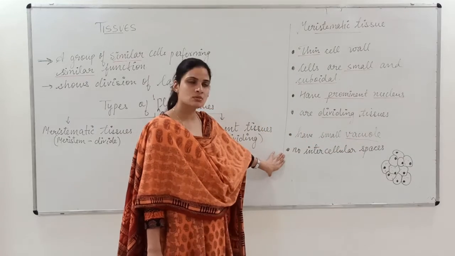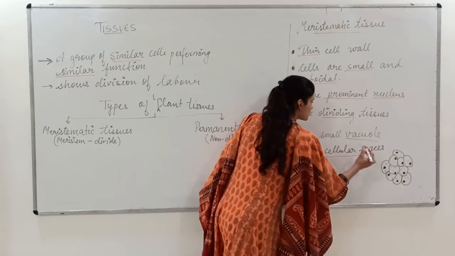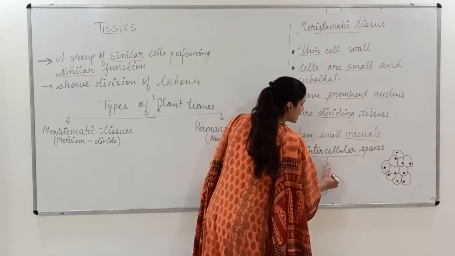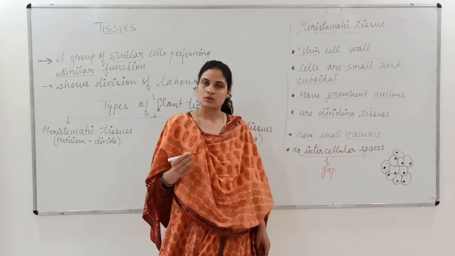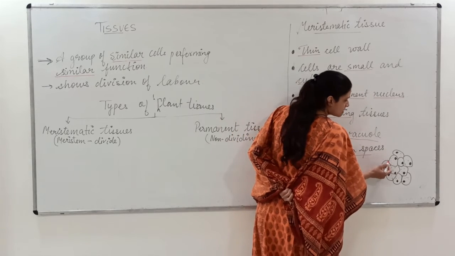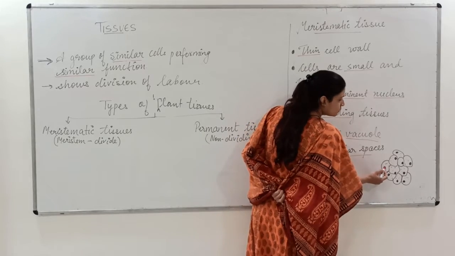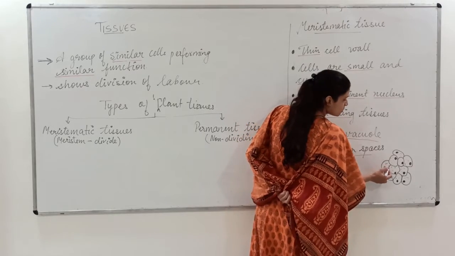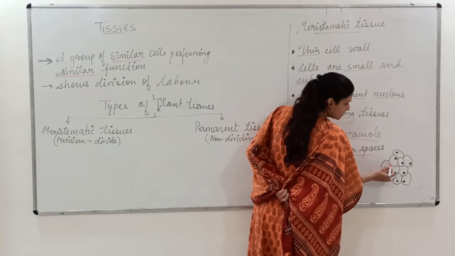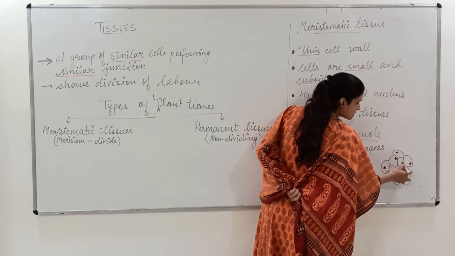Now the next is they have no intercellular spaces. Intercellular spaces means they will not have any gap in between them. If you see this diagram, the walls are very thin, they have a prominent nucleus, there is no large vacuole inside the tissues, and you will not find any space between these cells.